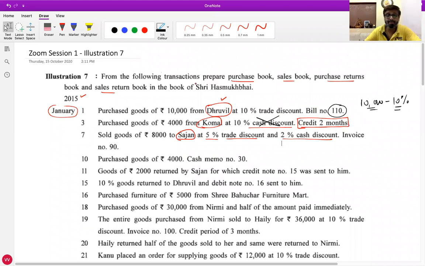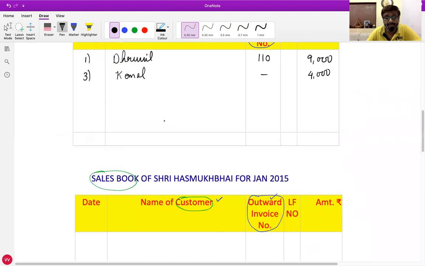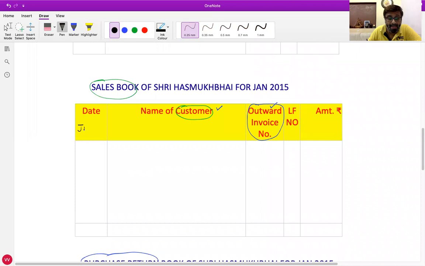Sir, Sajan account. Which book will be recorded? Sales book. We'll record it in sales book because we have sold the goods. So all of you write down in sales book one time heading January 2015. What is the date? Sir, 7th. Name of customer? Sajan.